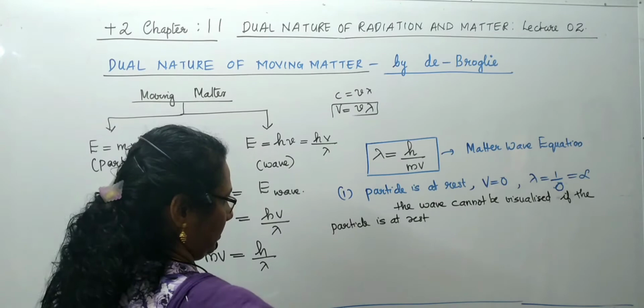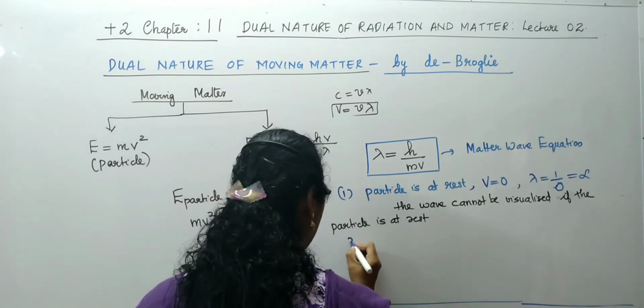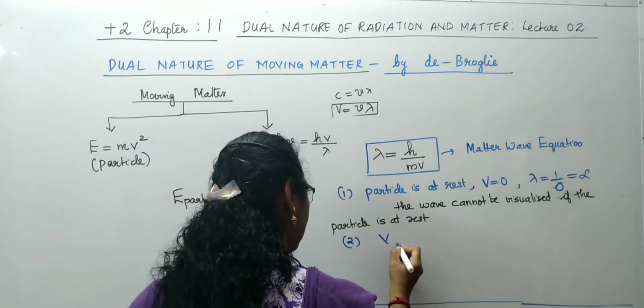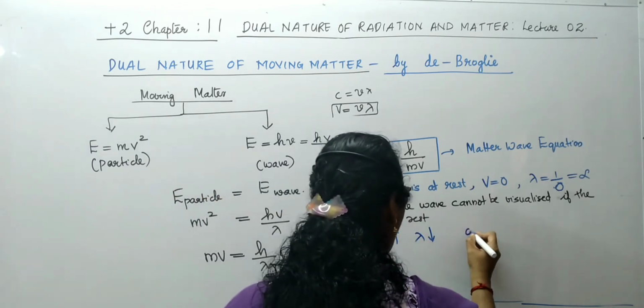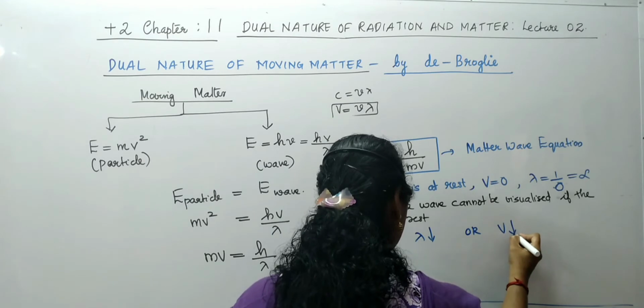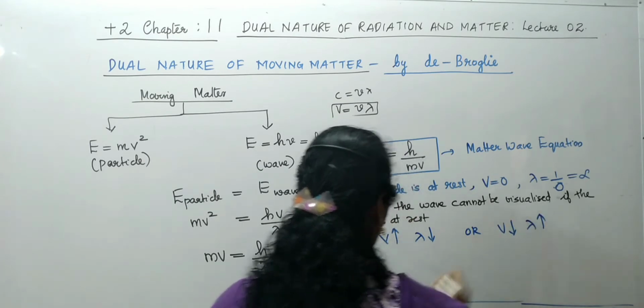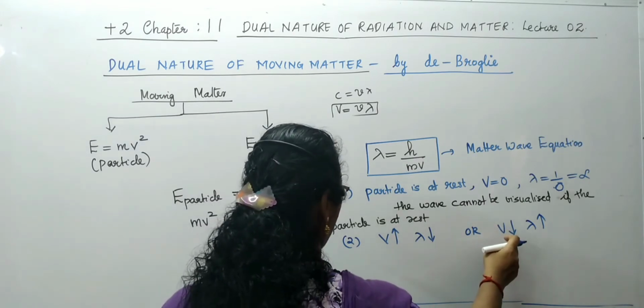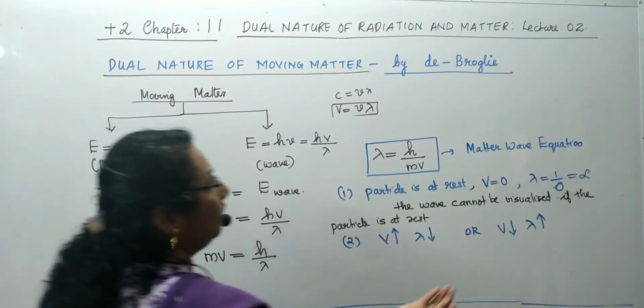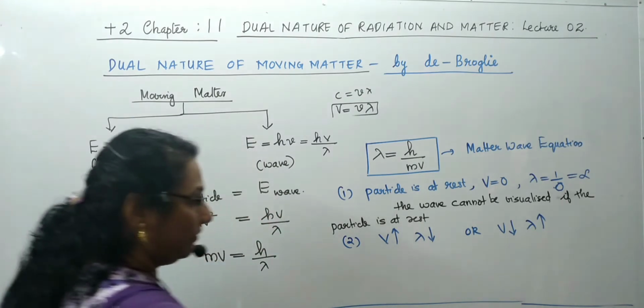The second one is the particle is moving. Greater the speed, lesser will be the wavelength, or lesser the speed, greater will be the wavelength. So a slow moving particle will have larger wavelength.